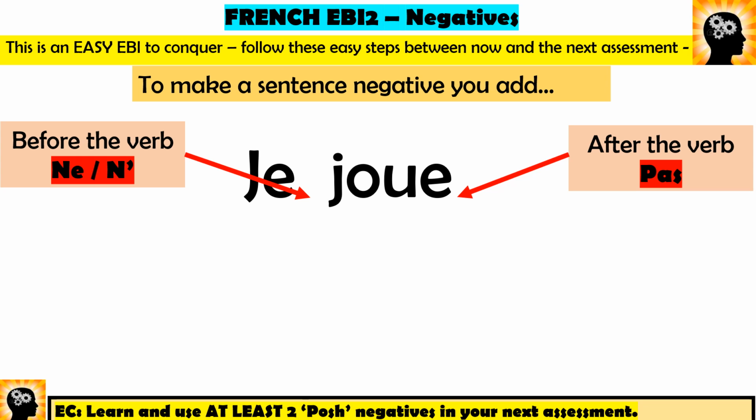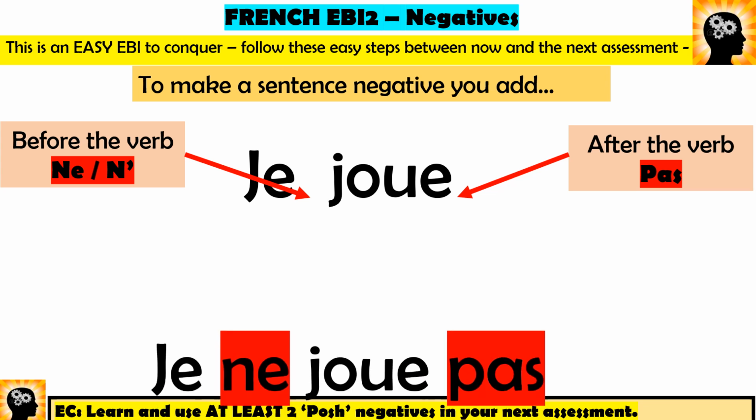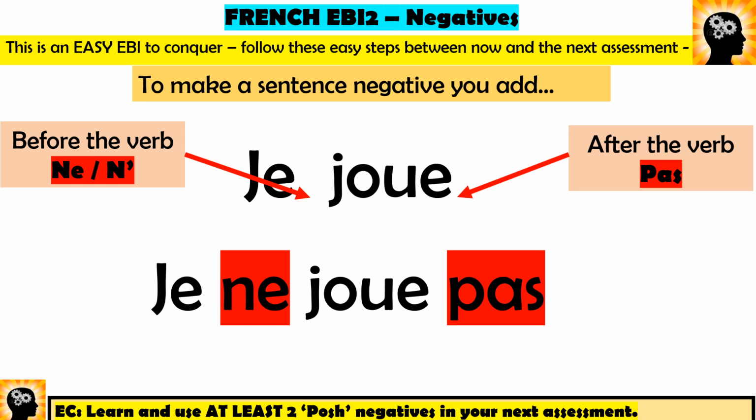So you have ne and pas either side, and that's what this is. Je ne joue pas means I don't play. Literally, I no play not football. Voilà, je ne joue pas. So all you need to do is take je joue or j'aime or je mange and put ne before the verb and pas after, and you've got your negative.